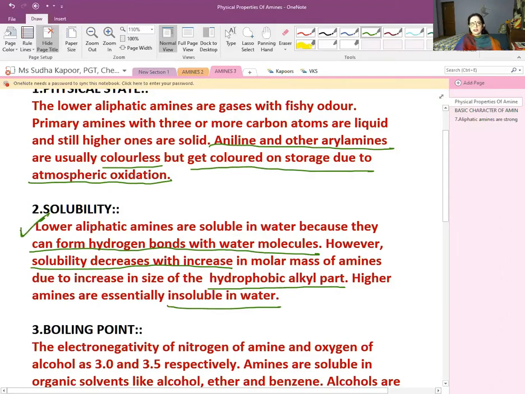With the larger ones, the size keeps increasing, and the hydrophobic alkyl part makes it difficult to become soluble in water. Now the third property is the boiling point. When we are talking about the boiling point, one more important factor that has to be considered is electronegativity.